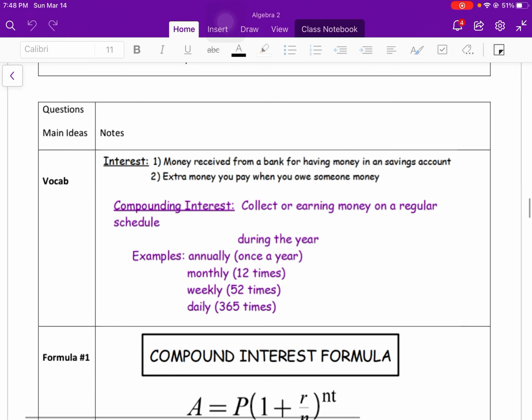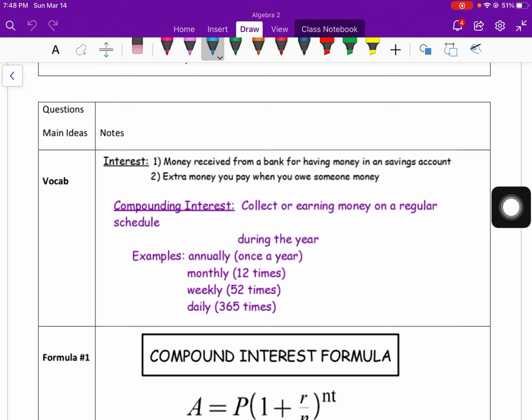So, interest, there's going to be two different things going on here. The first one is when money is received from a bank for having money in a savings account. So, in that sense, you're getting a positive investment. You're earning money. The other one is extra money you pay when you owe someone money. So, this is like college tuition or something. So that's negative. You owe, you're not earning money off that.